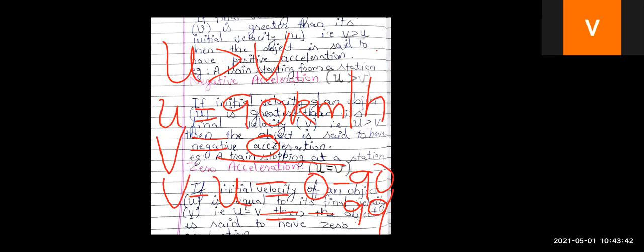So this is the case of negative acceleration. So when initial velocity of an object u is greater than the final velocity, that is v, so u is greater than v, then the object is said to have negative acceleration.